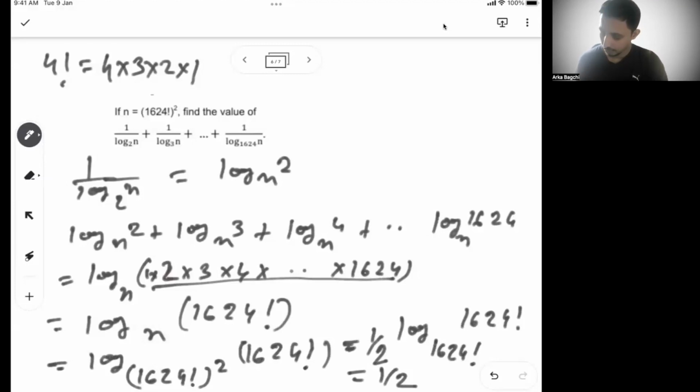Okay, so this part will be 1 and the answer will be half. Right? So it looks complex, but the problem is very simple. You just need to know how to do it.